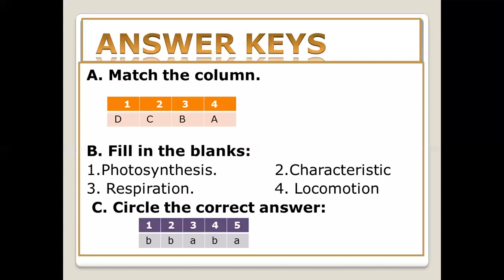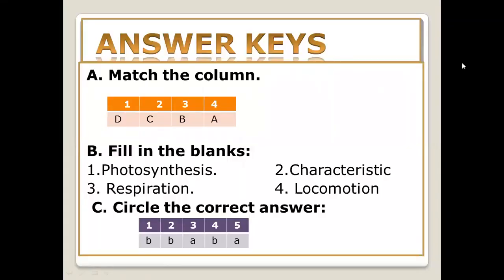And which part of the body is used in respiration? Yes, who will tell me? Kidneys or lungs? Yes, good. Lungs. We use lungs for respiration, but not all living organisms use lungs for this. Fish use gills, and frogs use skin for respiration. Animals can move from one place to another place. This movement is called locomotion.